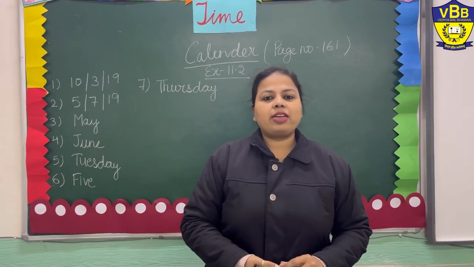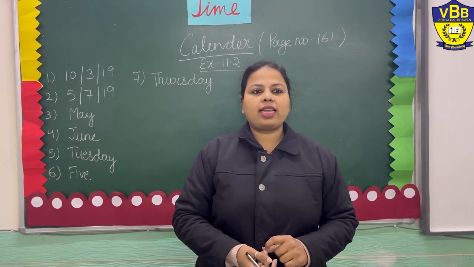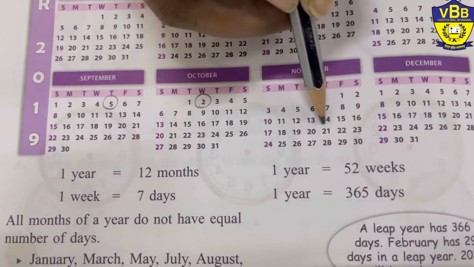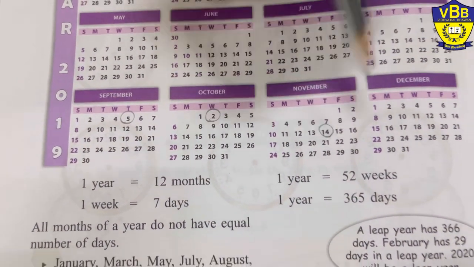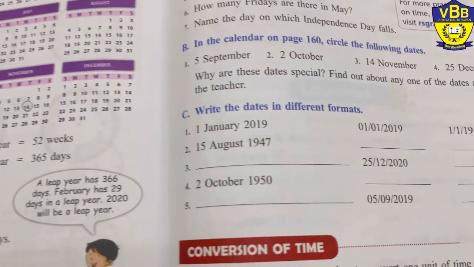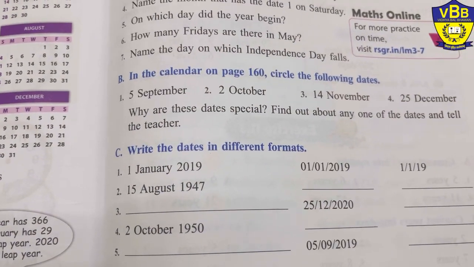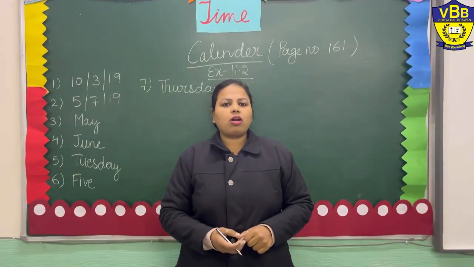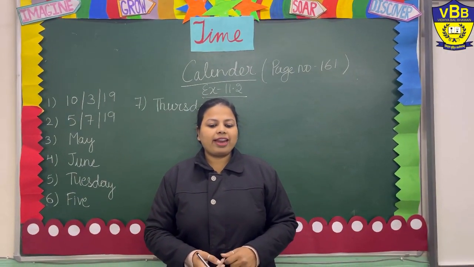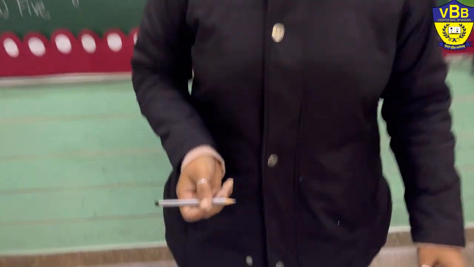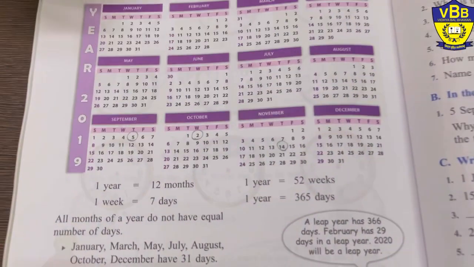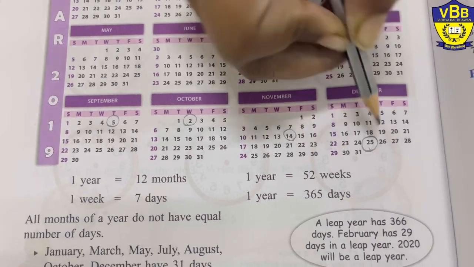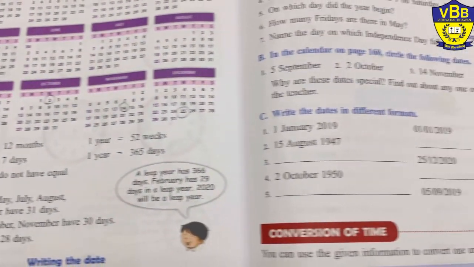It is celebrated as Children's Day, right? So we will circle the 14 November over here. And the last one is 25 December. Remember what we did in this school on 25 December, right? So we celebrated Christmas on 25 December. I will circle 25 December over here.